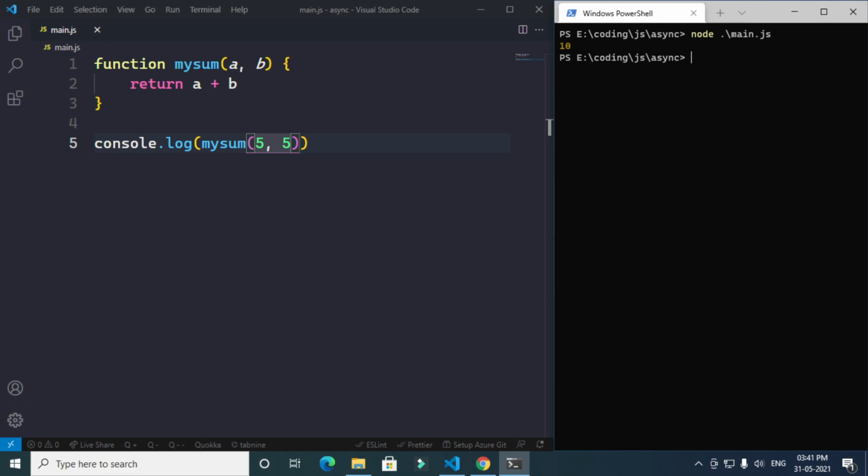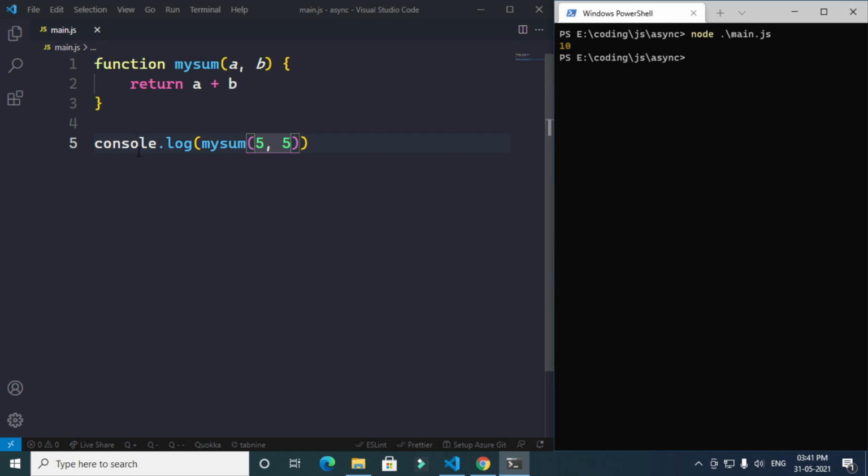It gives 10. So what this does is define a function, mySum, which takes two parameters and returns them added together.